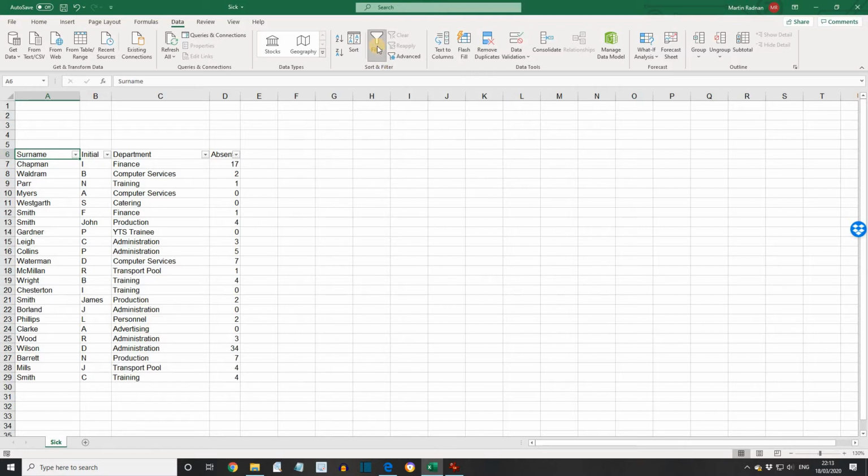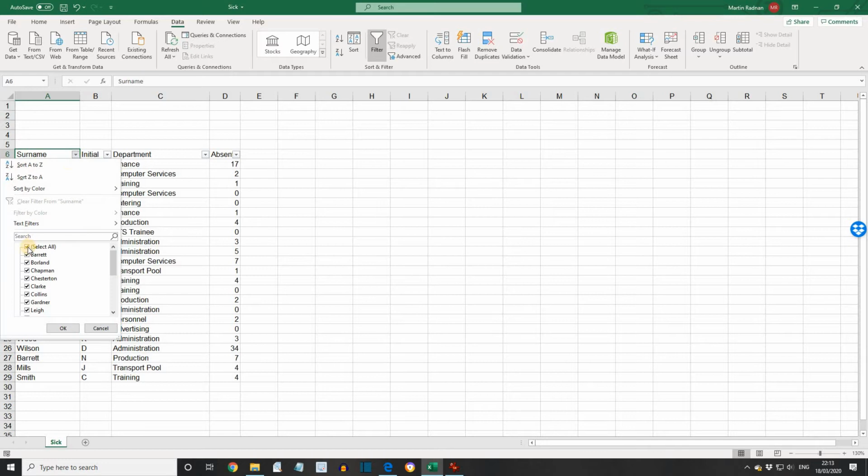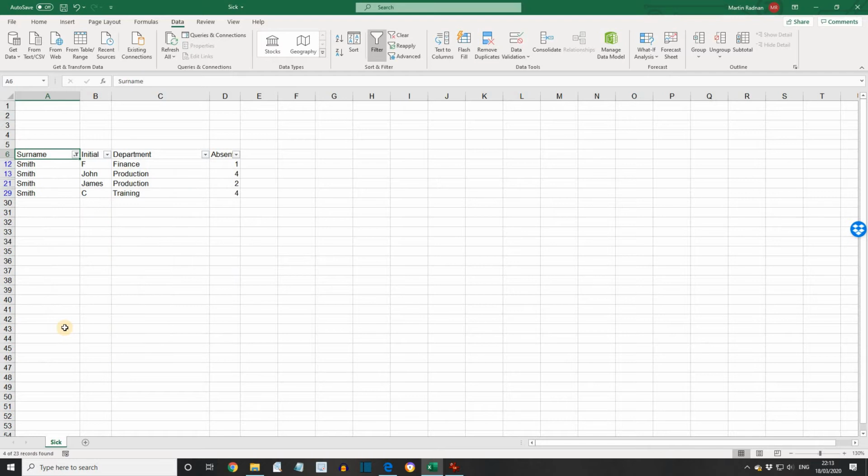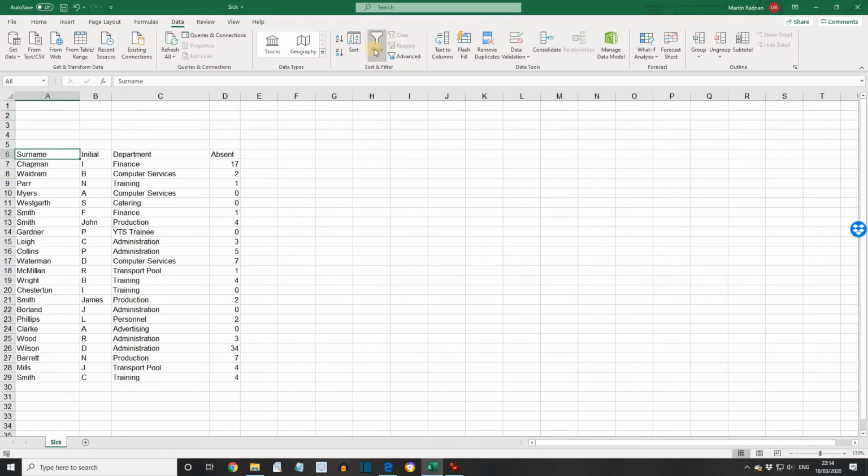Using the Surname drop-down list, scroll down the list, uncheck Select All, just tick the surname Smith, and then click OK. We'll now find that only the Smiths are displayed. Exit filter mode by selecting the Filter button again.